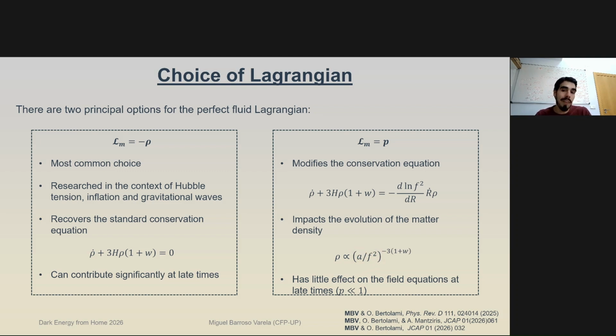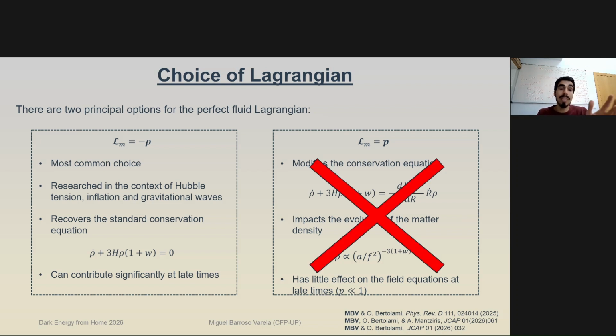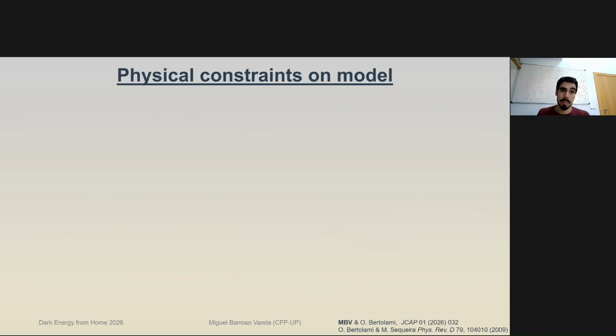However, this has little effect on the field equations at late times because the pressure is so small at late times. The pressure is going to be quite small because we are in a matter-dominated universe in terms of the actual matter content, not including the cosmological constant, and the pressure of that is so small that effectively we're going to be forced to recover GR. So we're going to keep the Lagrangian equal to minus rho and stick with it throughout our whole work.